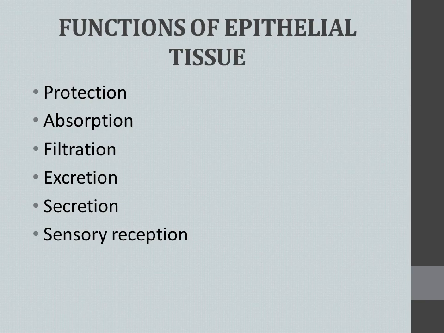Then filtration, it is doing the filtration function. Then excretion function, secretion function, it is secreting, and moreover it is one of the sensory receptors also. It is receiving the sensory signals. For example, in case of skin, we can say it is one of the sense organs. So skin consists of this epithelial tissue only. Understand? Okay.